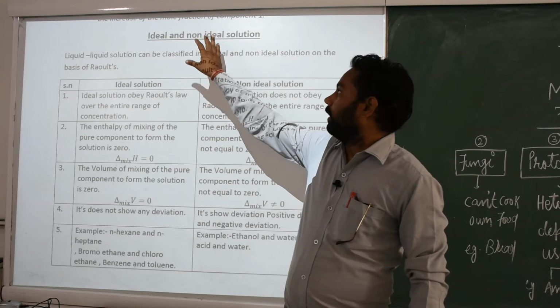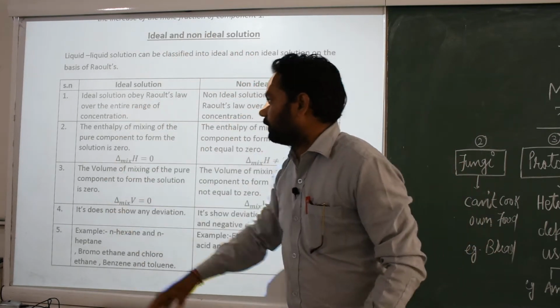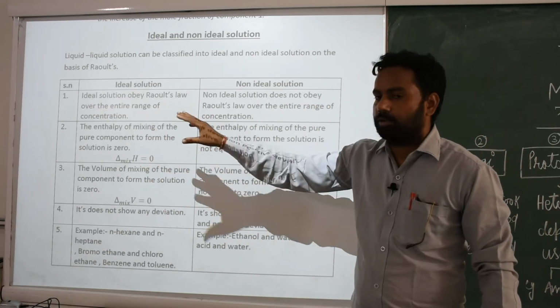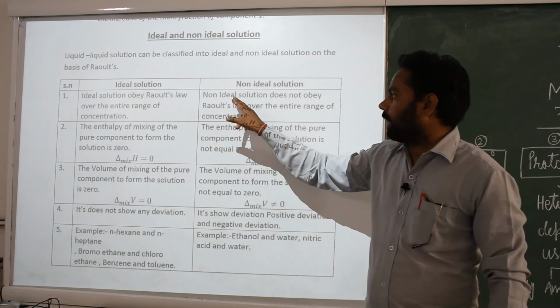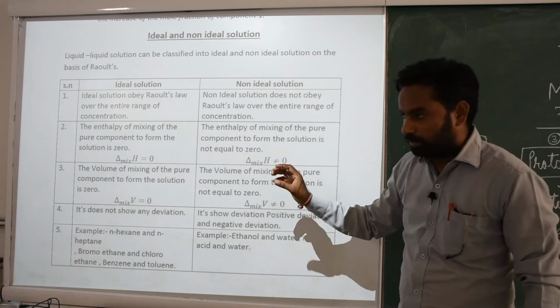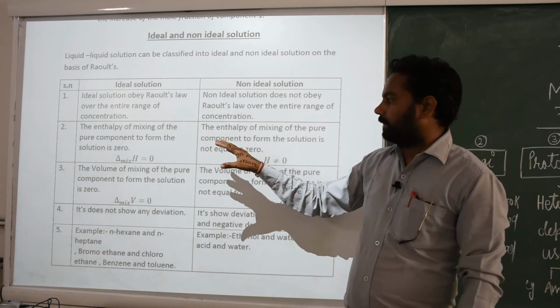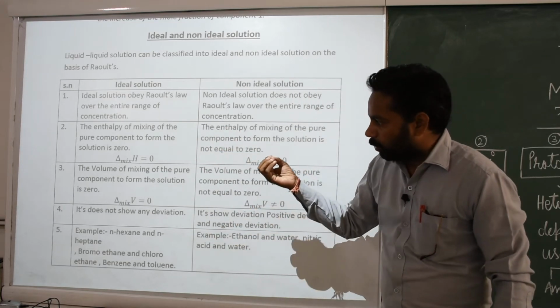So we discuss the difference between ideal and non-ideal solutions. First difference: an ideal solution obeys Raoult's law over the entire range of concentration, while a non-ideal solution does not obey Raoult's law over the entire range of concentration. Second, the enthalpy of mixing of the pure components to form the solution is 0.